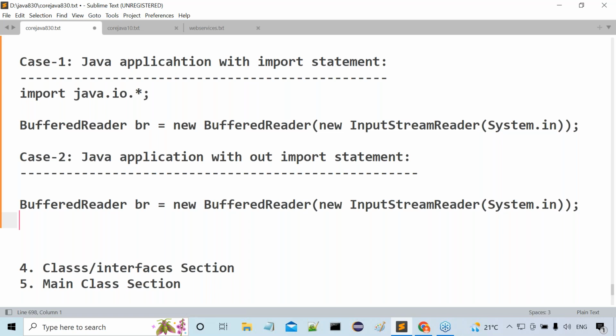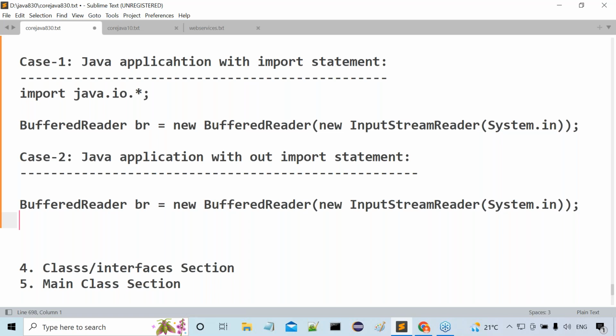Now tell me, if you want to write the classes individually without writing an import statement, then we have to give clarity: this class is coming from this particular package, and this class is coming from that particular package. We have to give such clarity or not? How are we able to give such clarity here? By providing fully qualified names, we can give that information to the compiler. By providing fully qualified names to the classes and interfaces, we can give such clarity. Point is clear or not?